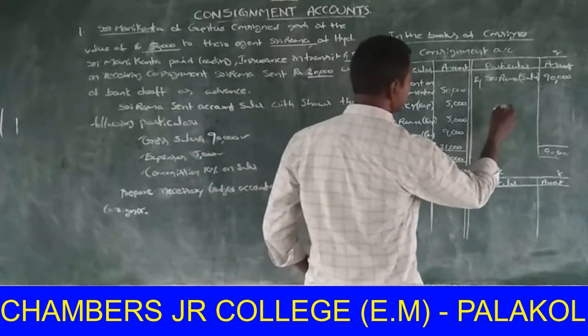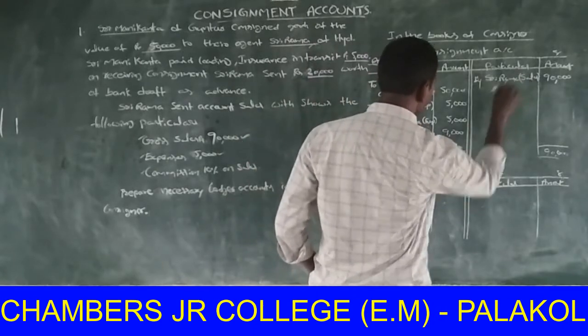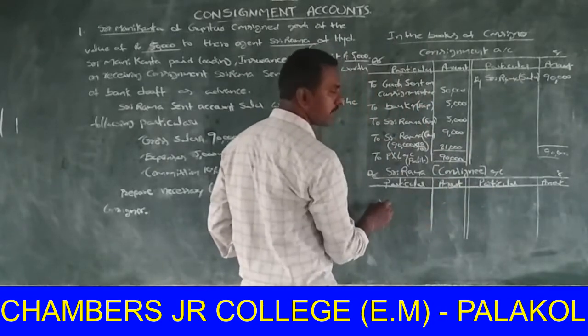Here Sri Rama is on the credit side of the consignment account.